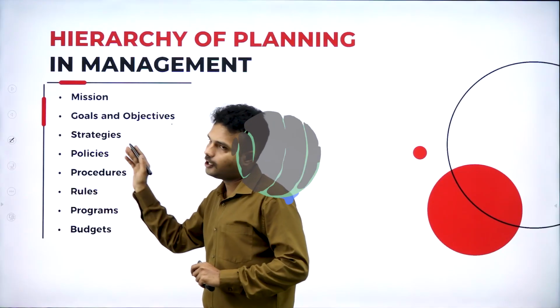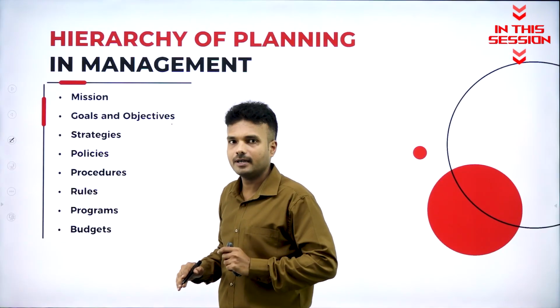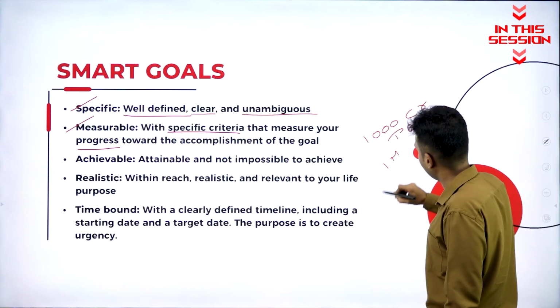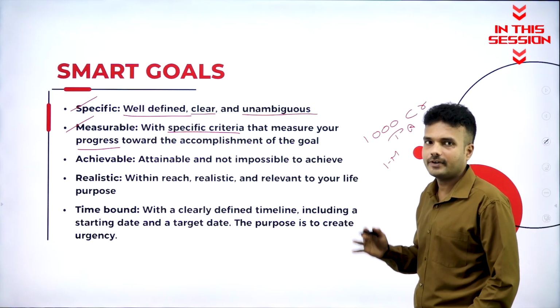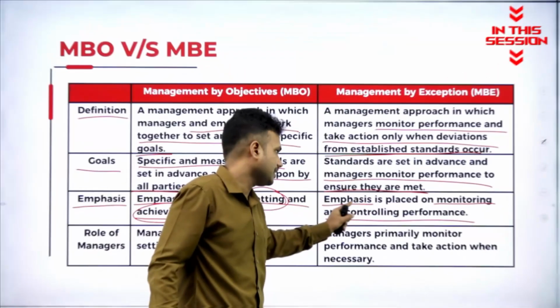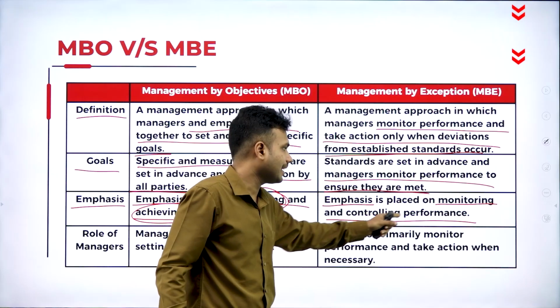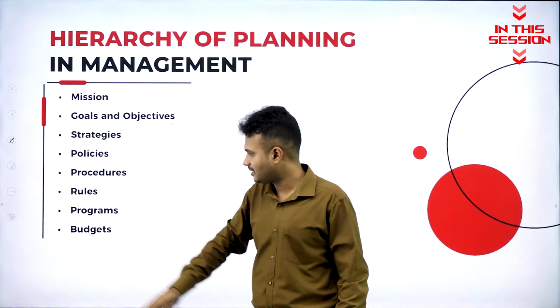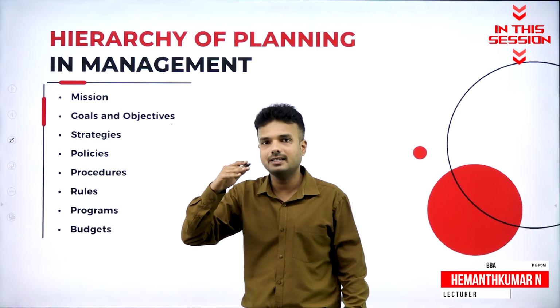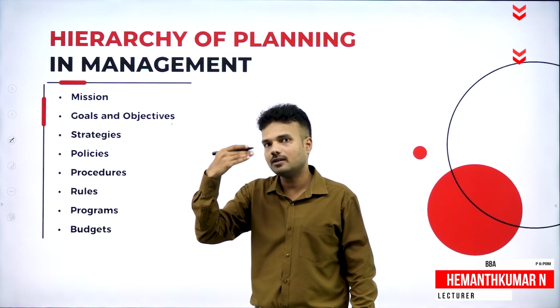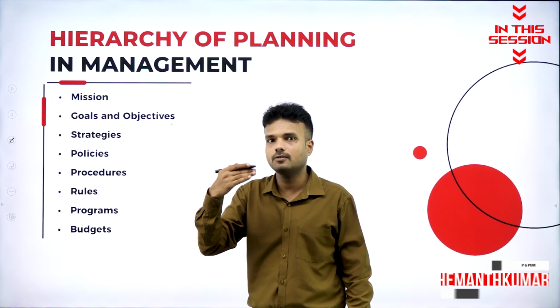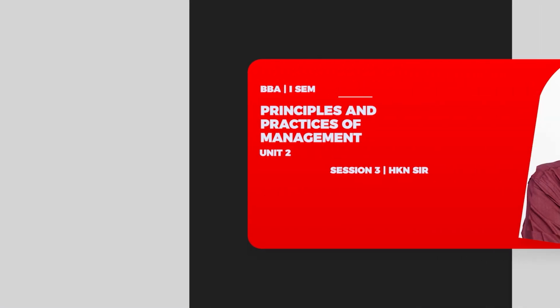We are supposed to follow all the rules and regulations that are made by the administration. So per month, how much profit must my company make? They give importance to monitoring and controlling the performance. This budgeting is nothing but deciding in advance the future course of commitments or the future course of expenditure.